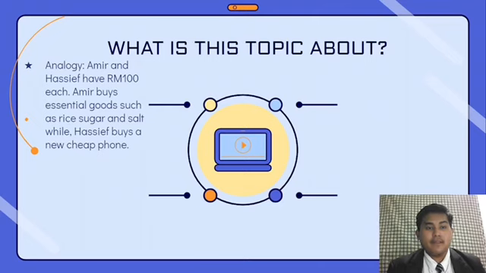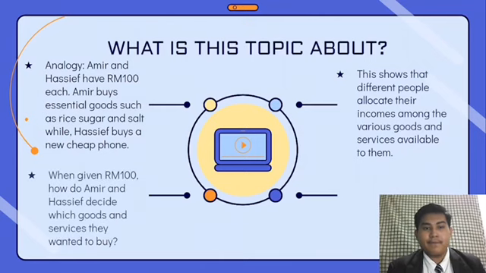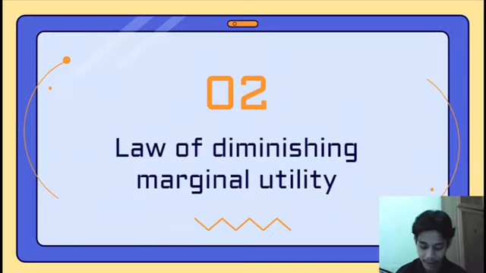Ami and Hasif have 100 ringgit. Ami buys essential goods such as rice, sugar and salt, while Hasif buys a new cheap phone with that 100 ringgit. This situation shows that different people allocate their incomes among the various goods and services that are available to them. When given 100 ringgit, how do Ami and Hasif decide which goods and services they want to buy? And this topic also covers how COVID-19 affects people in making this sort of decision.